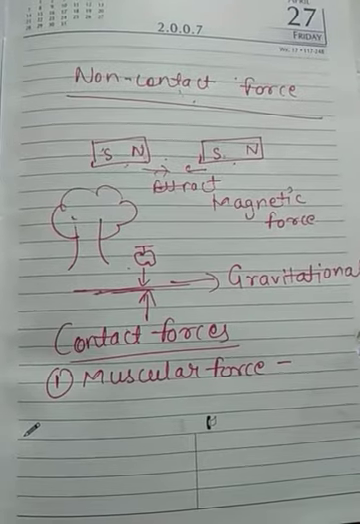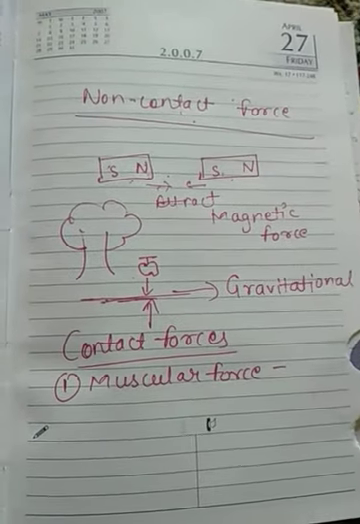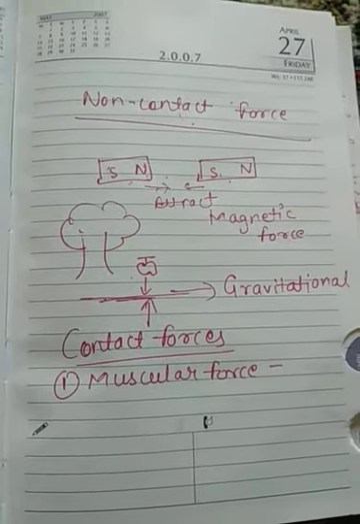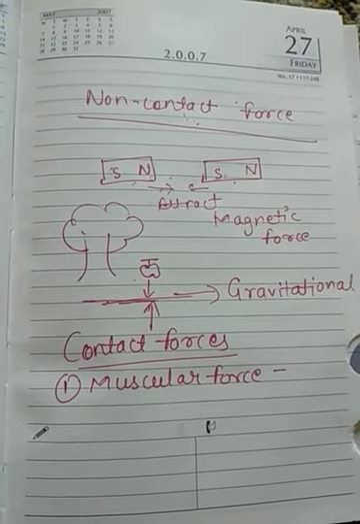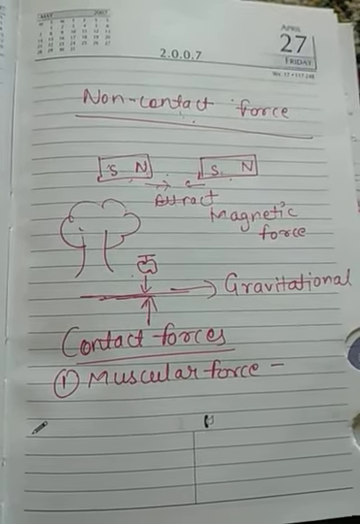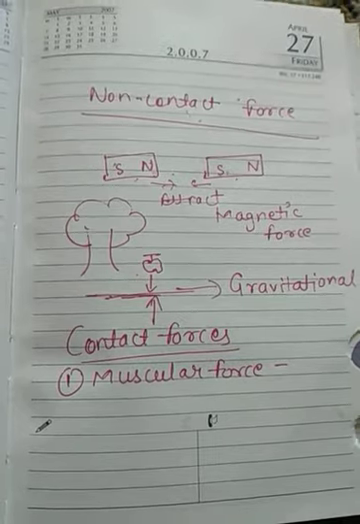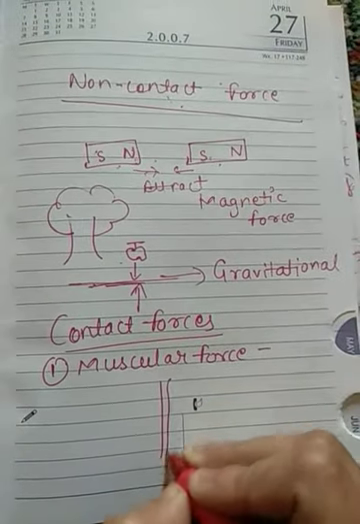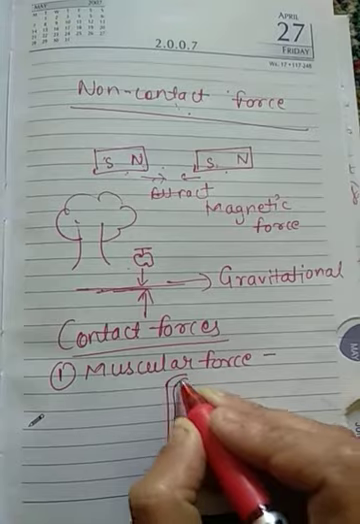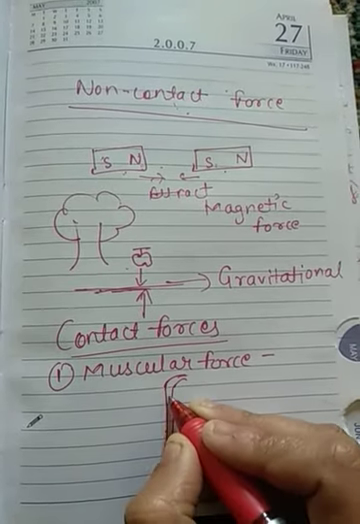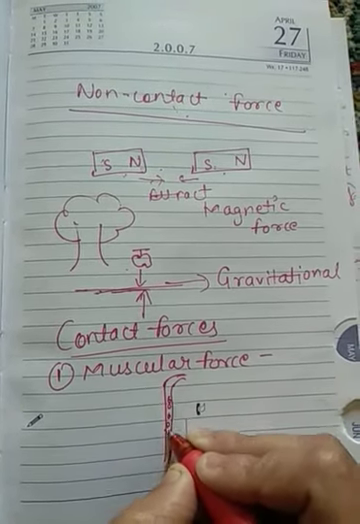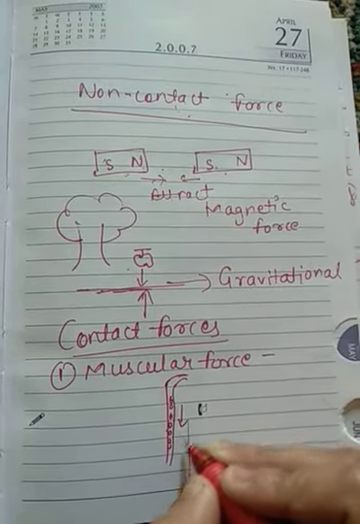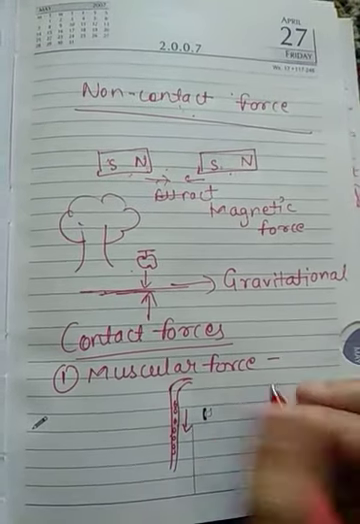Now here the movement of the food through the food pipe is because of the muscular movement of the wall of the food pipe. The food pipe is muscular in nature, and by the movement of these muscles it allows the food to pass through this food pipe. So this is also a muscular force.